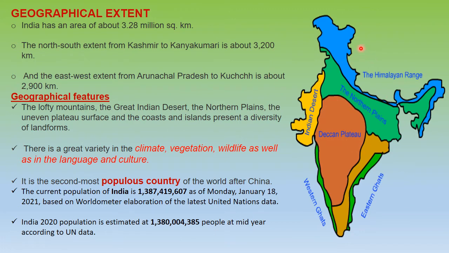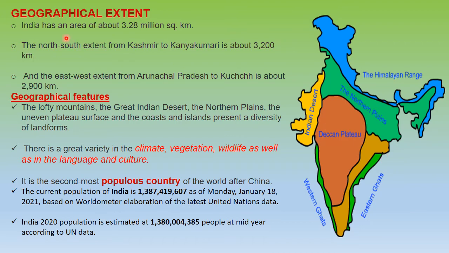Now we'll see over here in this picture, it shows different geographical features of our country. We have Himalayas, Northern Plains, Indian Desert, Deccan Plateau, Western Ghats, Eastern Ghats, and then we have the group of islands here. So we are going to do all of them one by one in this chapter.